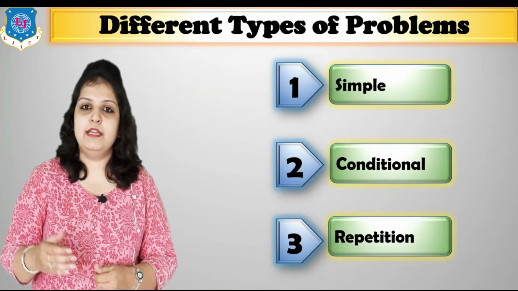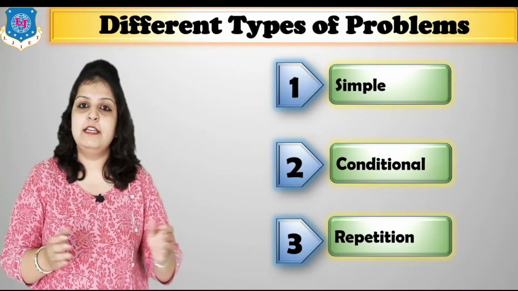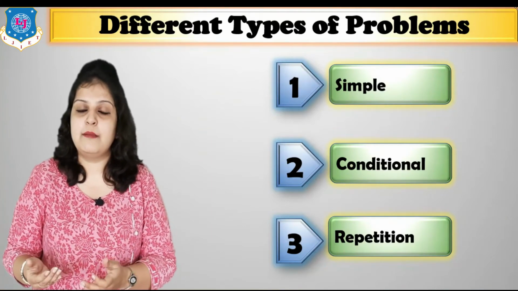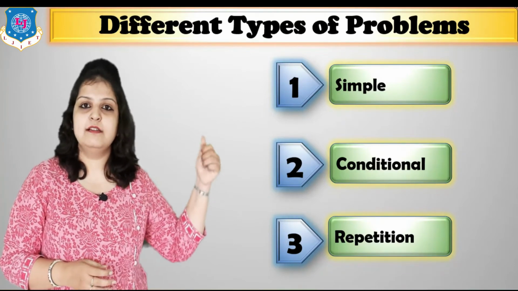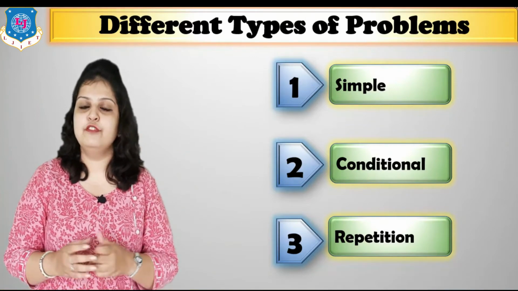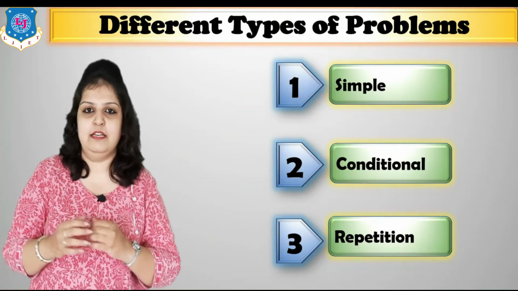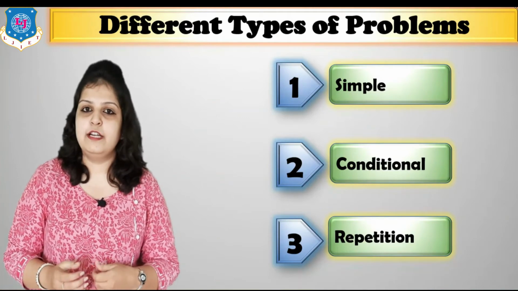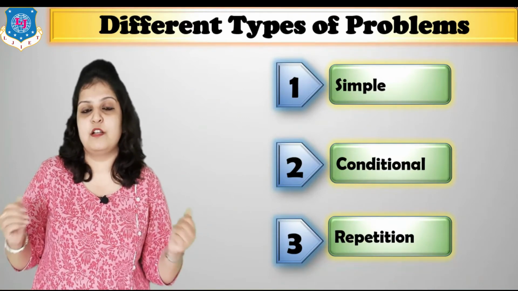Now for applying algorithm and flowchart to our problem, first of all let's define different types of problems. So in our programming there are three types of problems available. First is a simple problem. Simple problem means we have to write the steps in sequence, just follow the steps in a sequence. Then the second problem is a conditional problem. Conditional means when we have some condition, then we have two possibilities.